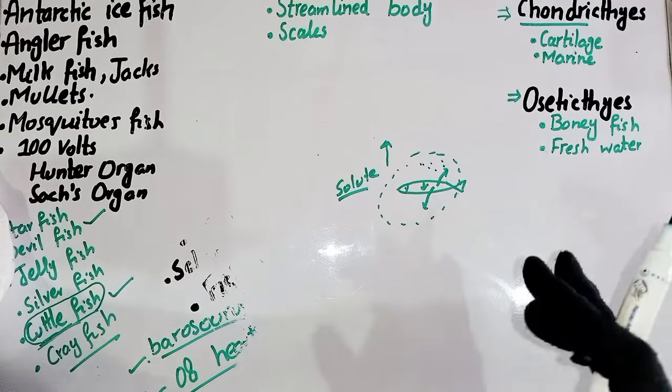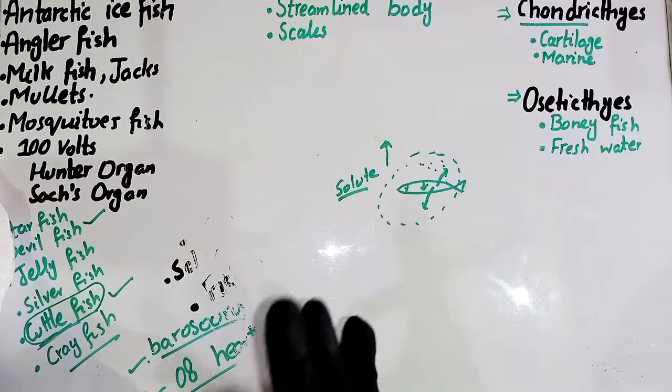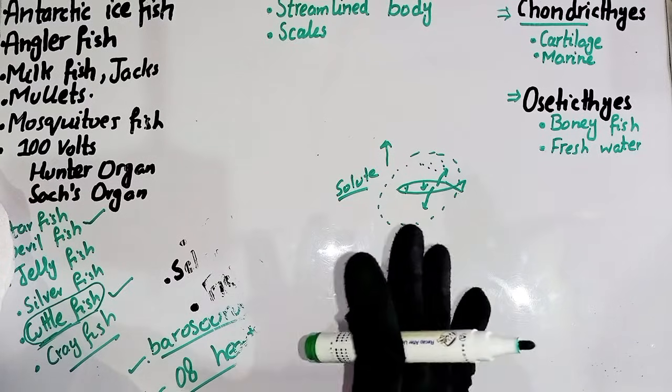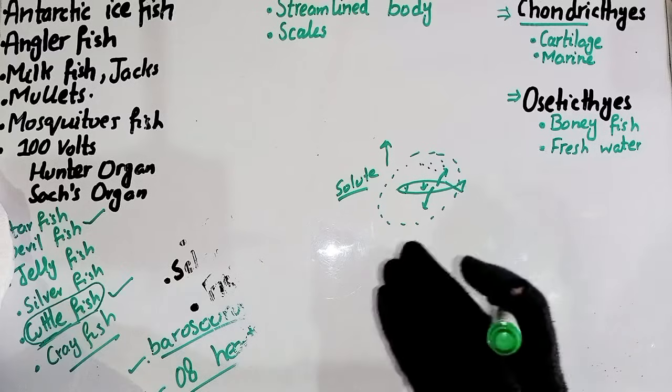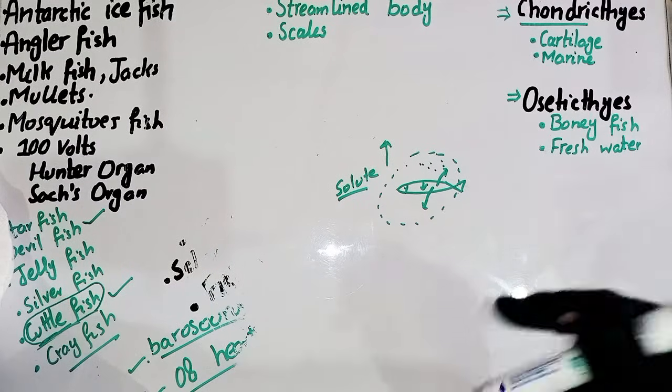To overcome this problem, the scales are present. The scales present on the skin of the fish do not allow the water to move outside the body in the cartilaginous fishes that belong to the marine environment.